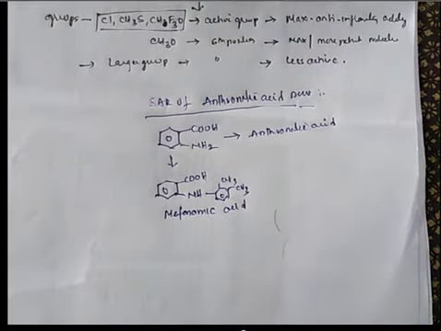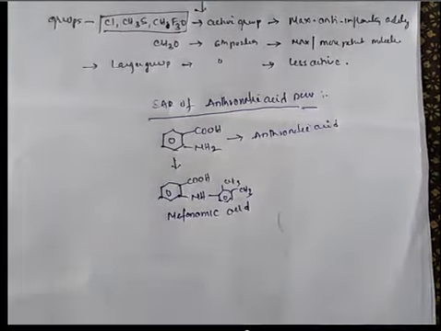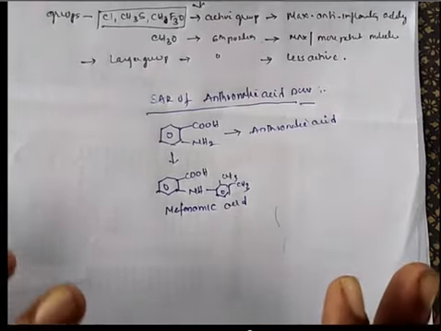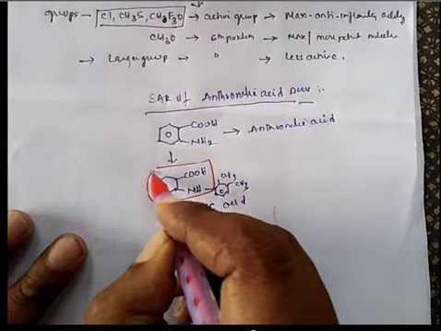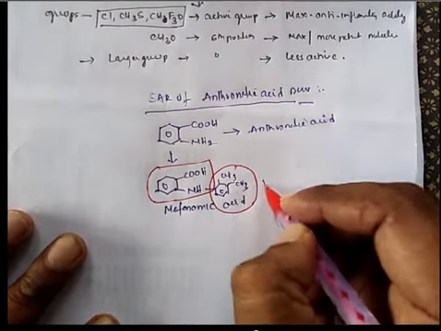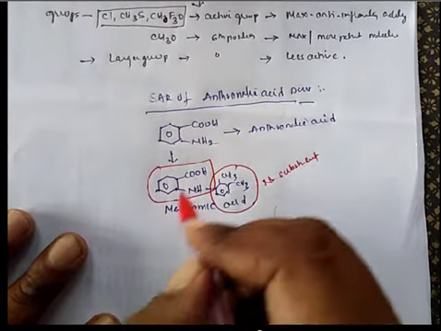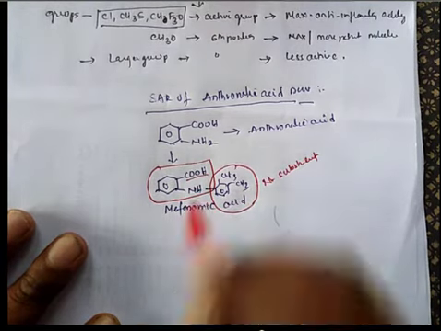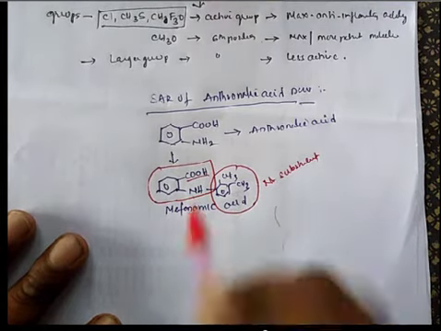Mefenamic acid. Again, we will split the structure into the acidic part as well as other parts. In these anthranilic acid derivatives, this is the active part, anthranilic acid. These are the nitrogen substituents, called the N substituent. In this part, the anthranilic part has an acidic function and an amine function. This is the N substituent, that means substitution on the nitrogen atom.